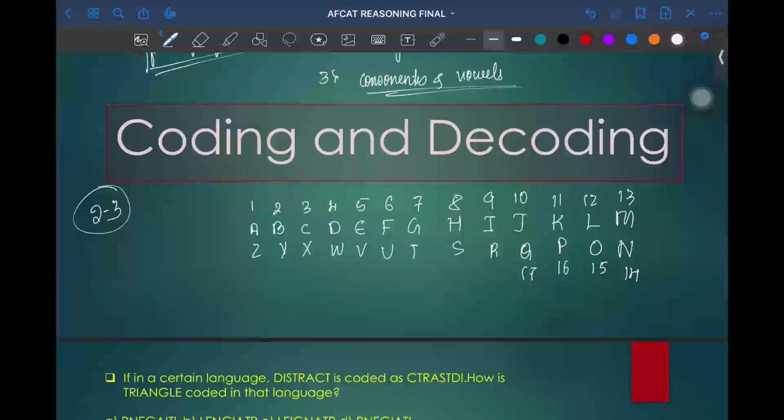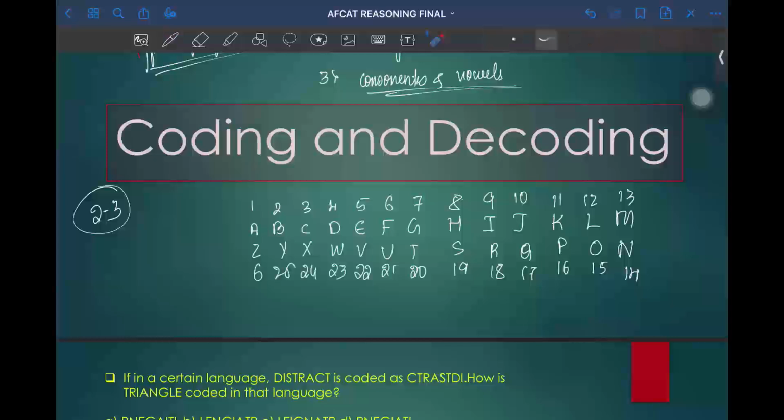Once you write the coding of every letter, it will be useful in answering the question in a better manner, so you can answer it at speed.